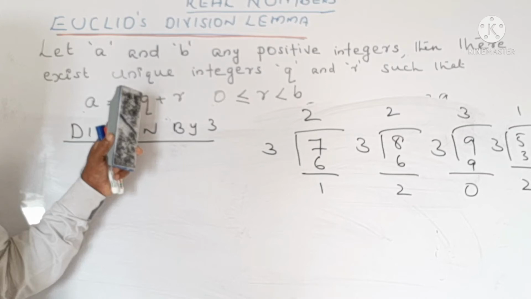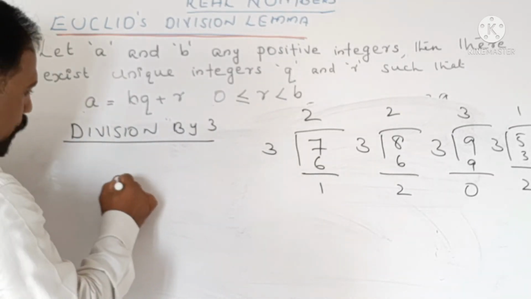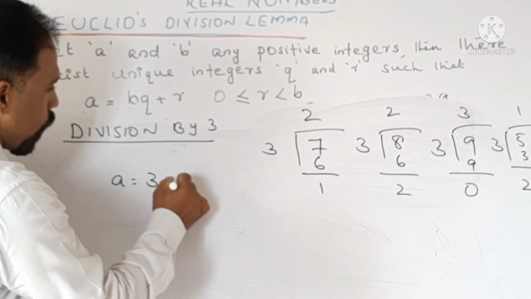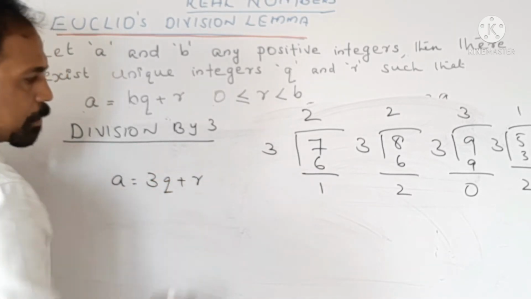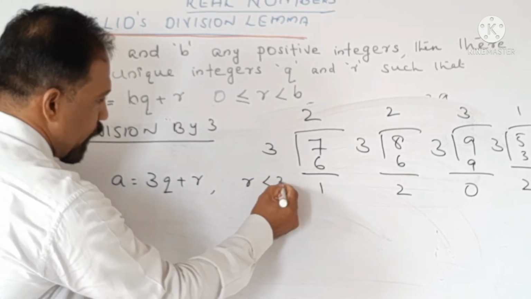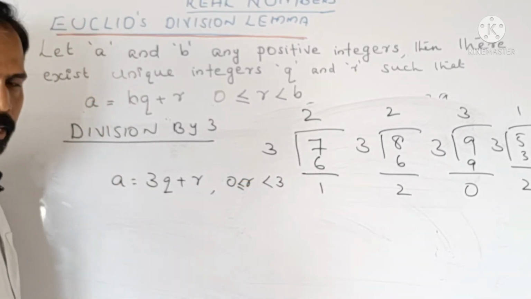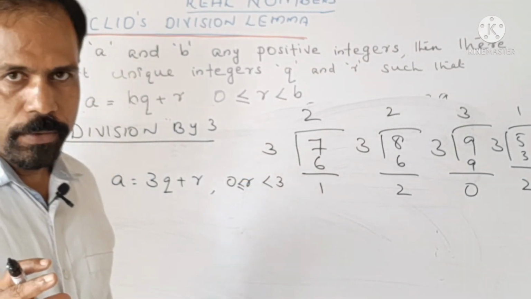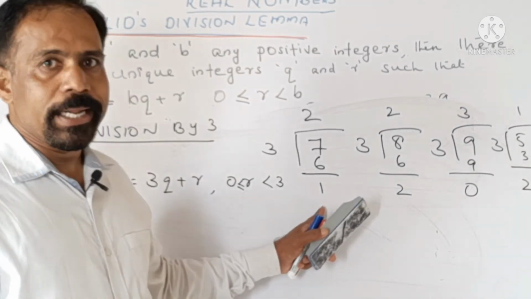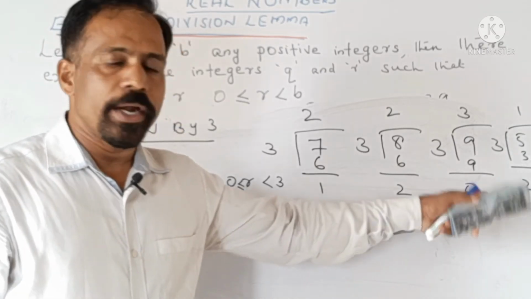So, according to Euclid's division lemma, I can write A is equal to 3Q plus R, where R is between 0 and 3. R can take the value of 0, 1 and 2. Yes, you can clearly see it from here, 1, 2, 0 and 2.